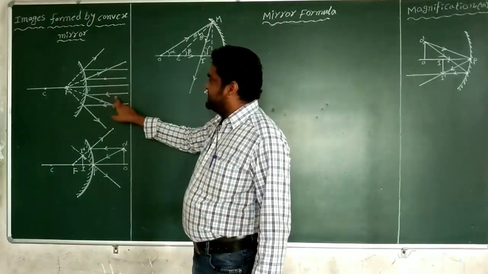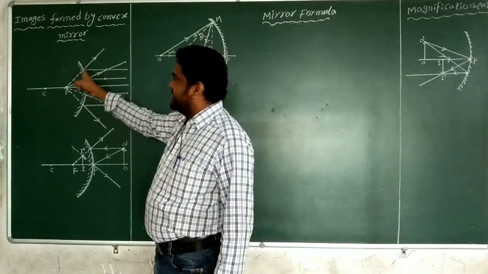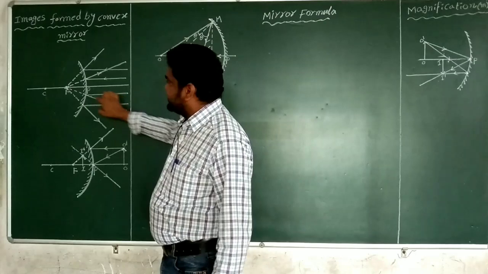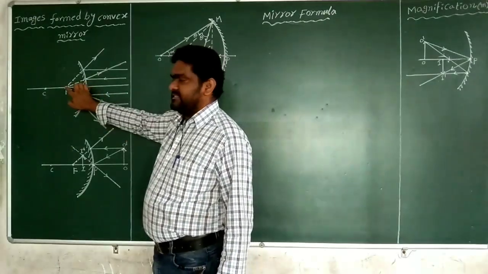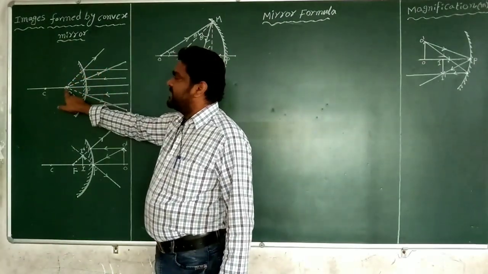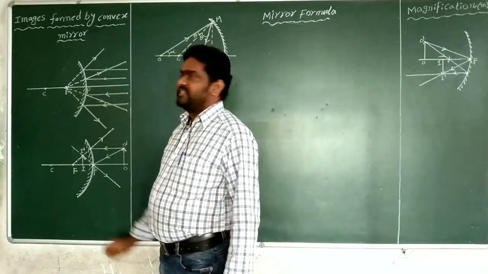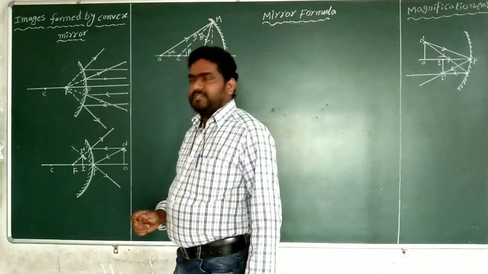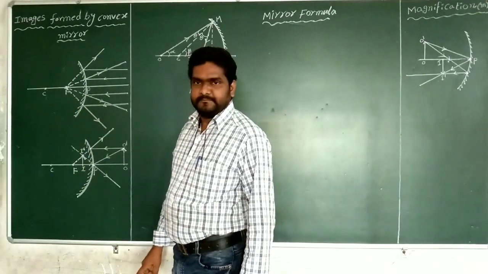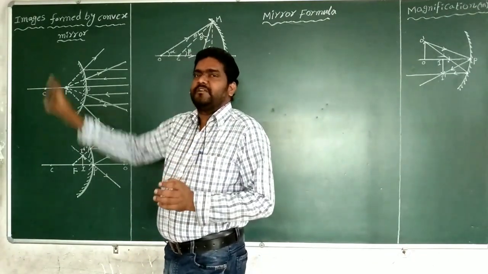After getting reflection, all these reflected rays are extended. The first reflected ray is extended like this. The second reflected ray extended like this. The third reflected ray extended like this. The fourth reflected ray extended like this. All these extended reflected rays meet at a point. It is the focus of this convex mirror. That means when the object is placed at infinite distance, the image is formed at focus. So the position of the image is at focus.